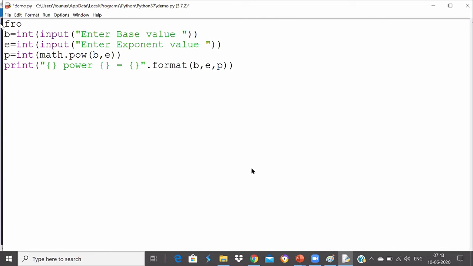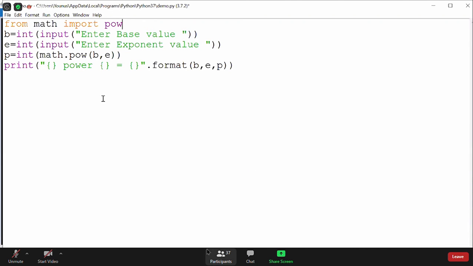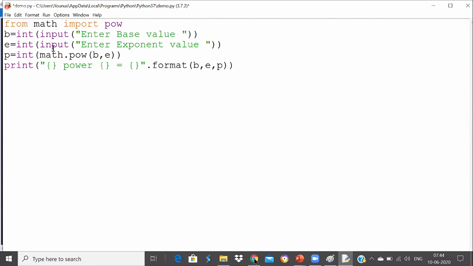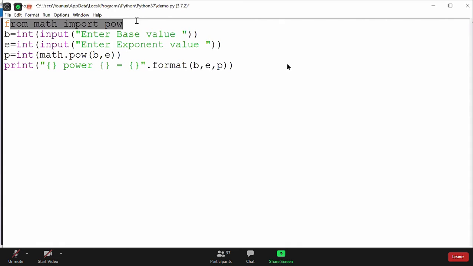In some programs they will be importing something like this: from math import sqrt, from math import pow. In this case I'm importing only pow. Now in this case, if I run this program, do you think it will work? I say from math import pow.